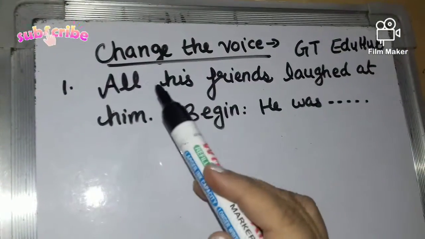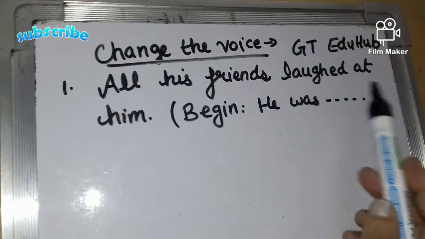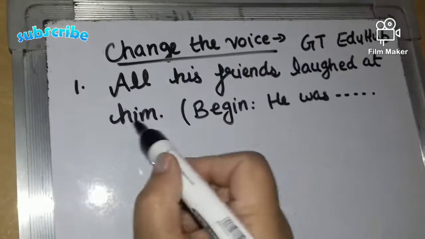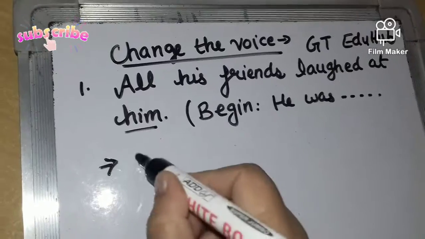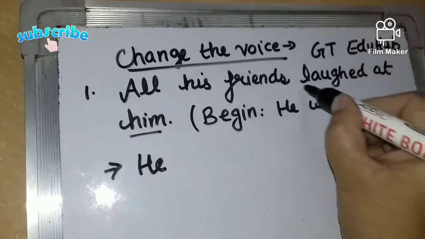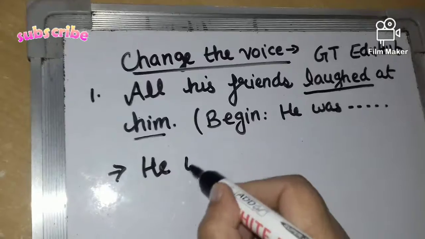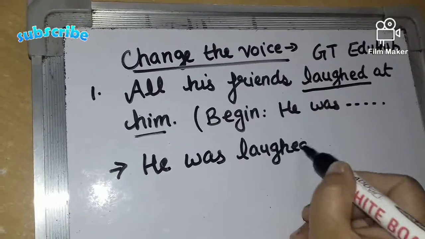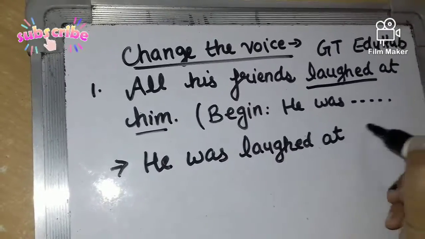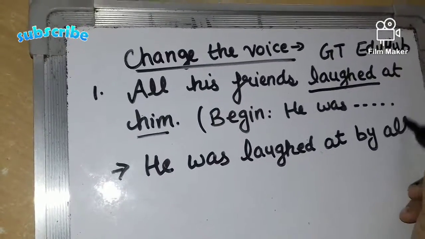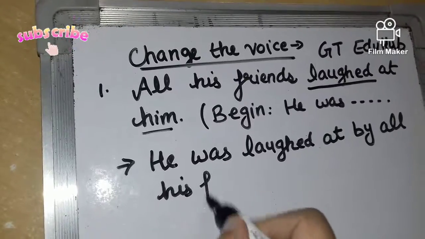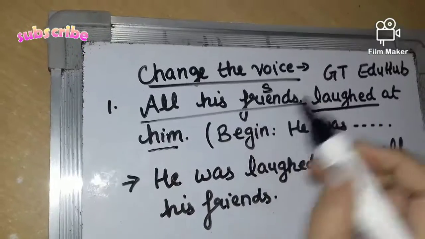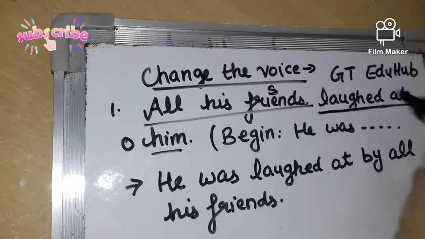So my first sentence is, all his friends laughed at him, and we have to begin the sentence with he was. So this is the object, इसे हम subject बनाएंगे. So we will write he laughed. Laughed will be changed to he was laughed. So he was laughed at by all his friends. So how did the transformation occur? This was subject, this was object and this was verb.